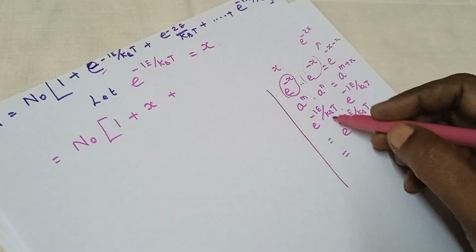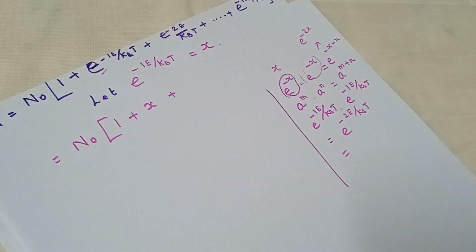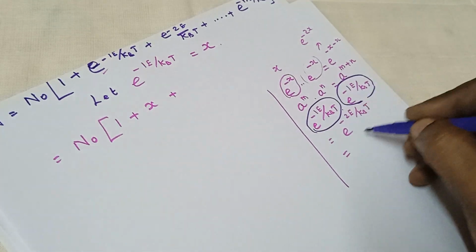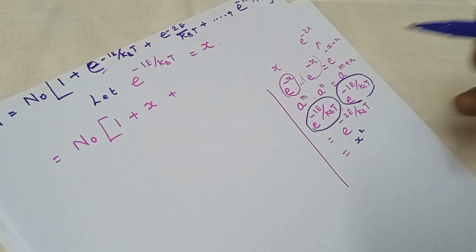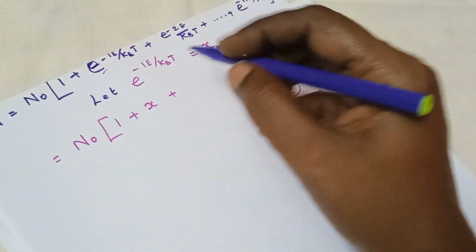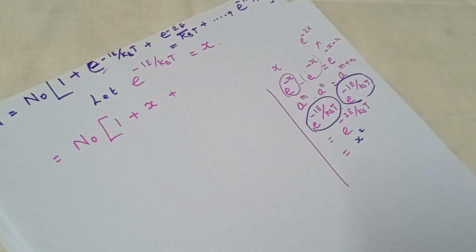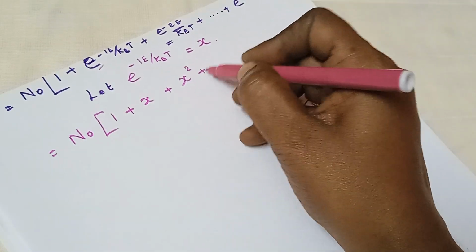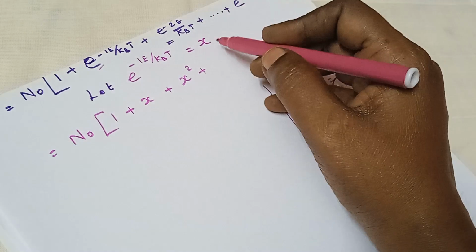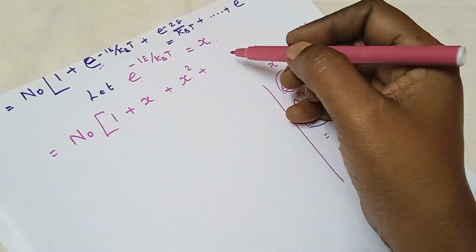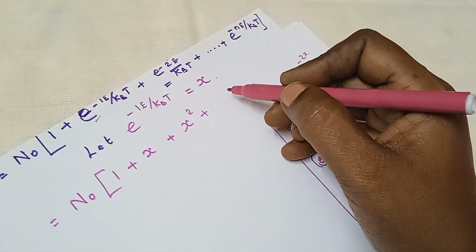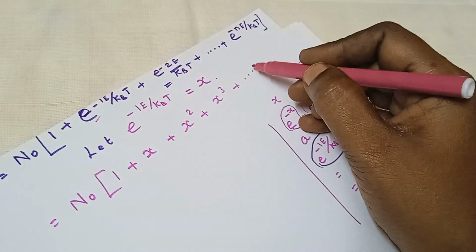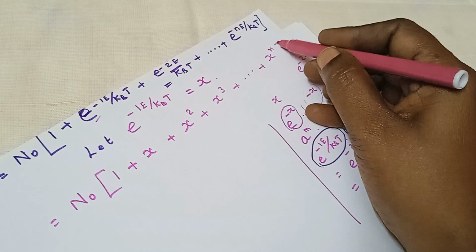So this is one x and this is another x, so I get x square. Therefore, instead of e power minus 2e by kBT, we will be substituting x square. If it is e power minus 3e by kBT, we will be substituting x cube, and e power minus ne by kBT is x power n.